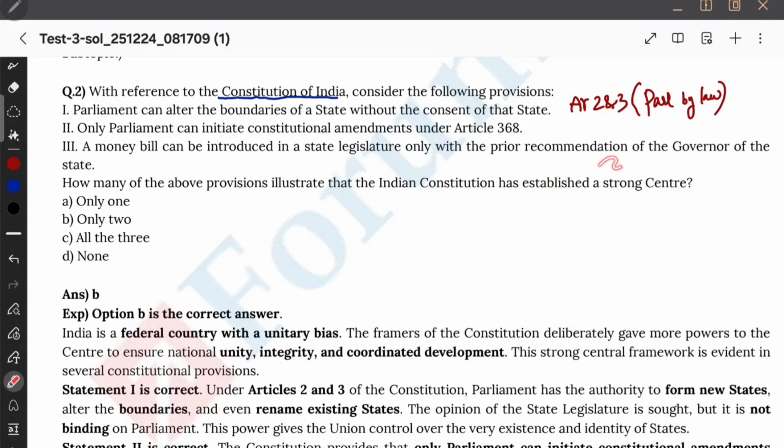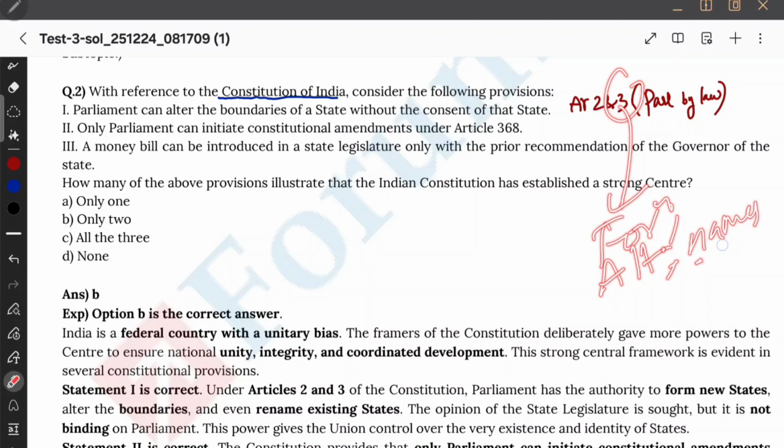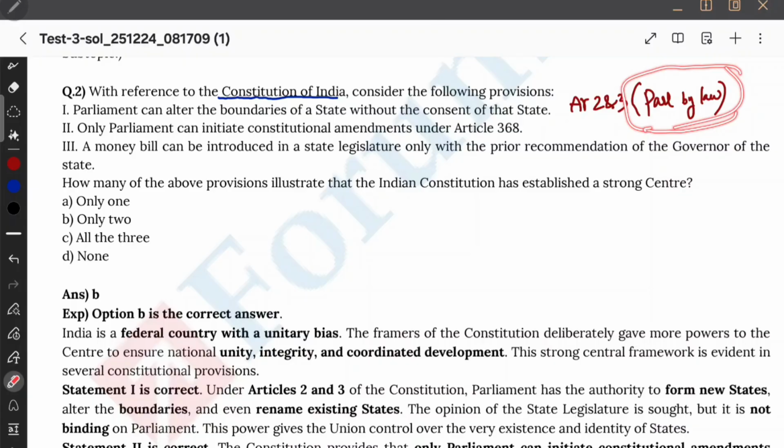Admission or establishment of new states. What does Article 3 talk about? It talks about formation of new states, alteration of areas, or alteration of names of existing states. So all of them are in Article 3. So for these Articles 2 and 3, the Constitution says Parliament by law. It does not mention state consent. If the Constitution had mentioned state consent, then the consent of the state would be binding. But no, it doesn't mention it. Therefore, Parliament can alter the boundaries of a state without the consent of the state.